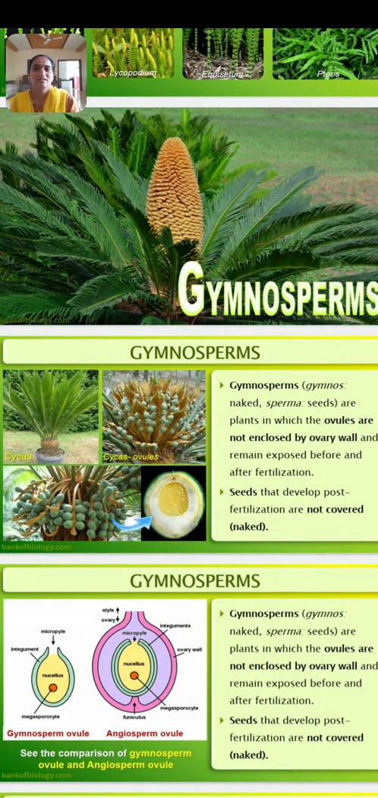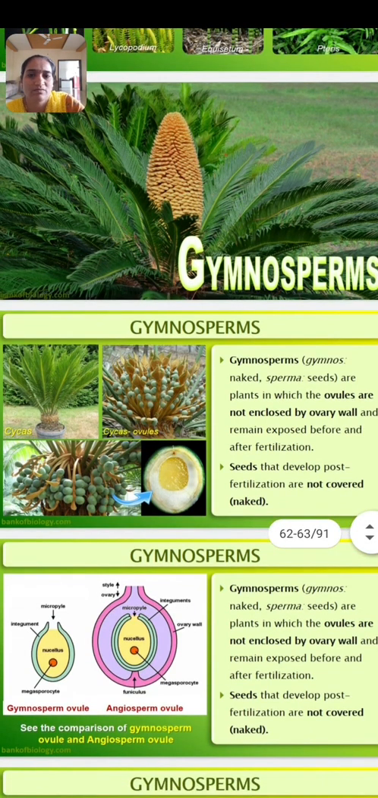Hello students, in today's video we will learn about the gymnosperms and angiosperms. Both belong to the phanerogamy group. What is meant by phanerogamy? They are flower bearing plants and they produce seeds. Means the reproduction occurs by a special reproductive part known as flower.